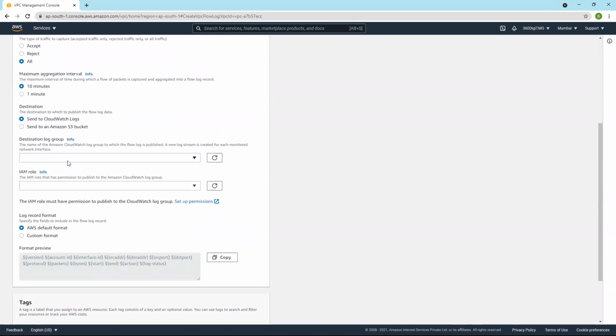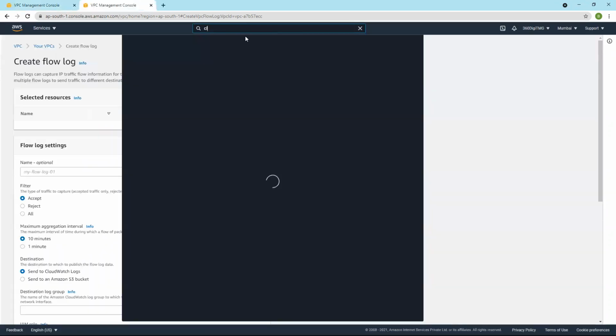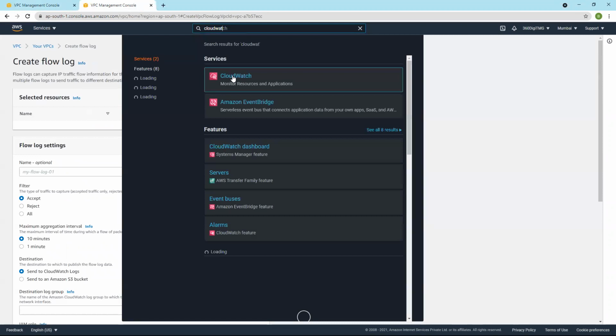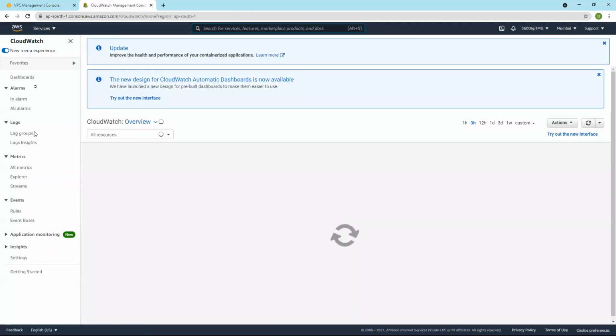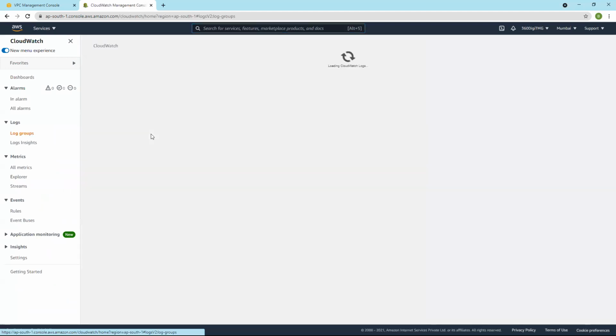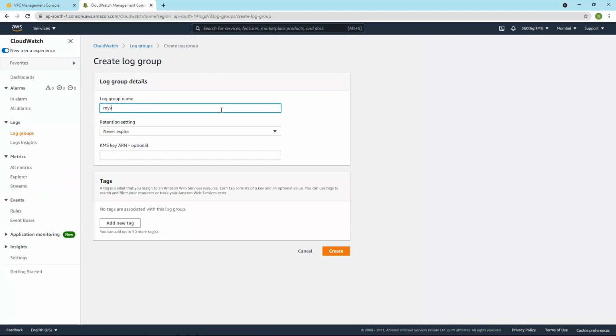And destination log group. So here I'll go and create one log group. Create log group. Say my VPC flow log group.